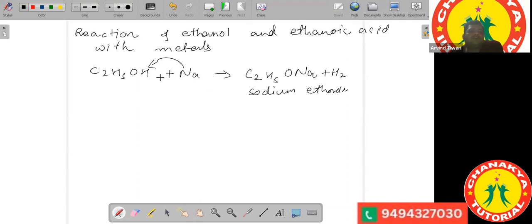In a similar way, if it reacts with acetic acid, CH3COOH plus Na, then also it will be the same thing. You will have the formation of CH3COONa, and hydrogen gas will be liberated.